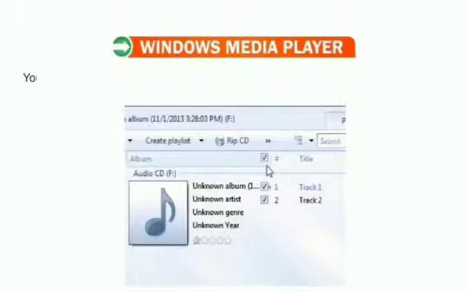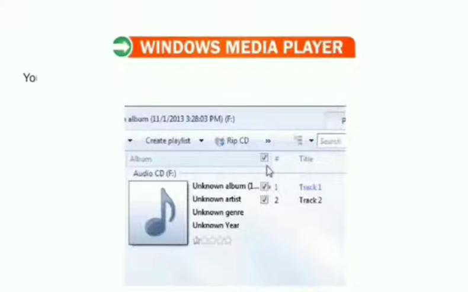Okay, here in the second step, we have to insert the CD into the CD drive, and as we insert the CD into the CD drive, we are able to see all the songs that are stored in our CD displayed on our monitor. That means in the Windows Media Player screen.